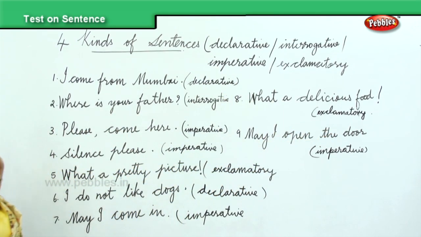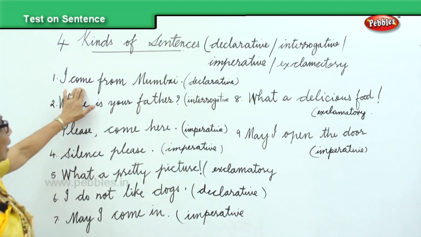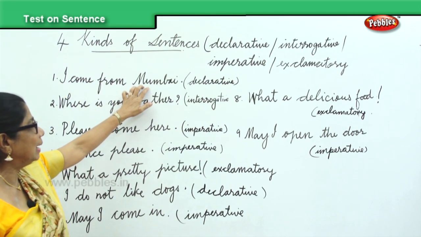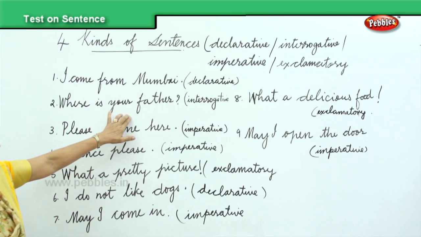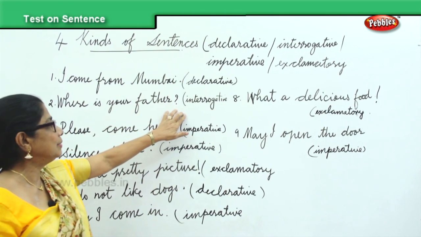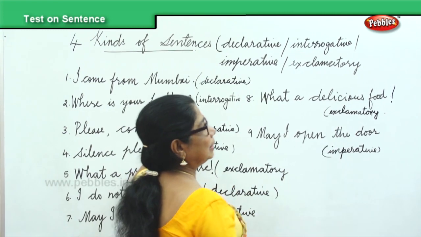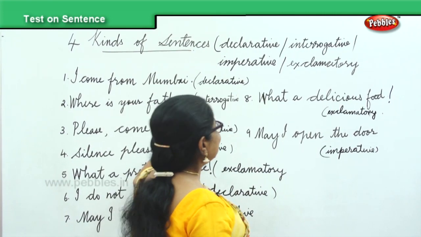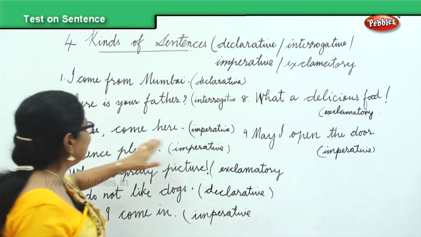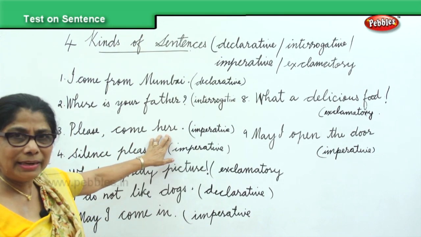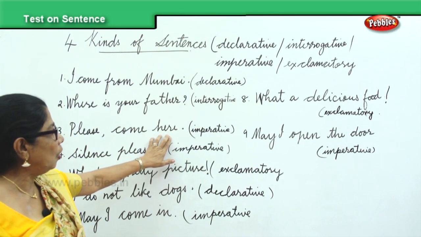Now, we have about nine sentences here, and we are able to find out what kind they are. I come from Mumbai. It's a declarative sentence. Where is your father? Interrogative sentence, ends with a question mark. What a delicious food. It ends with an exclamatory mark. It's an exclamatory sentence. Please come here. It's an imperative sentence.